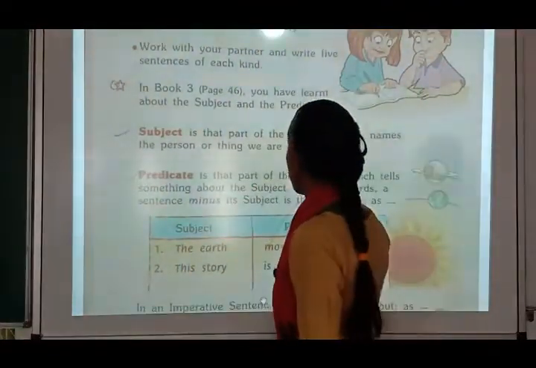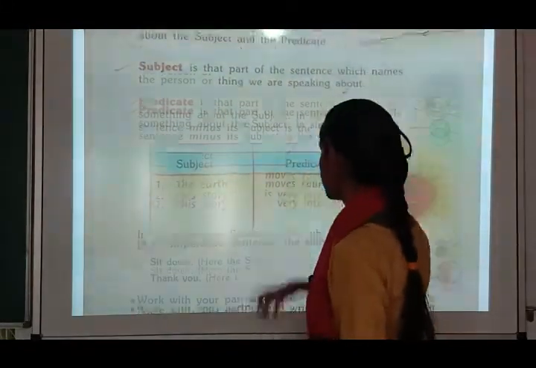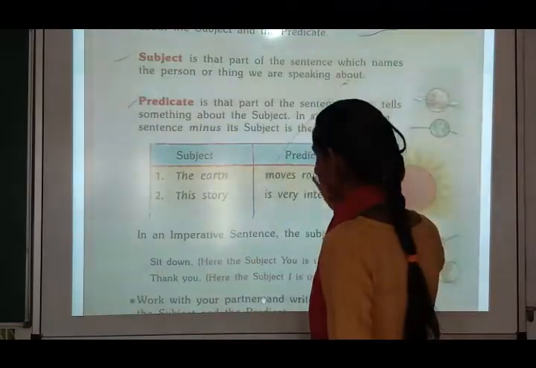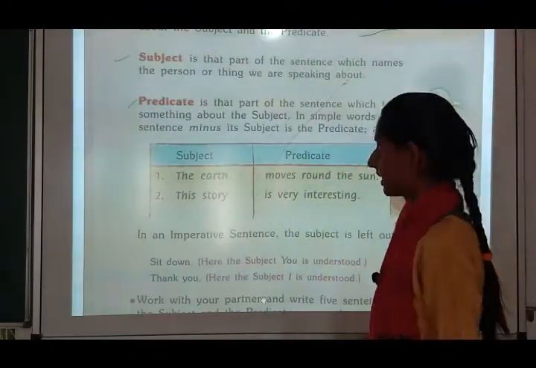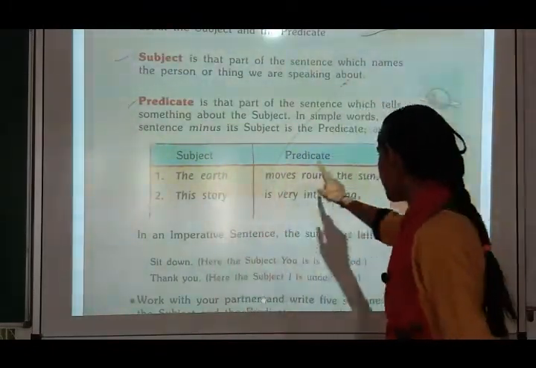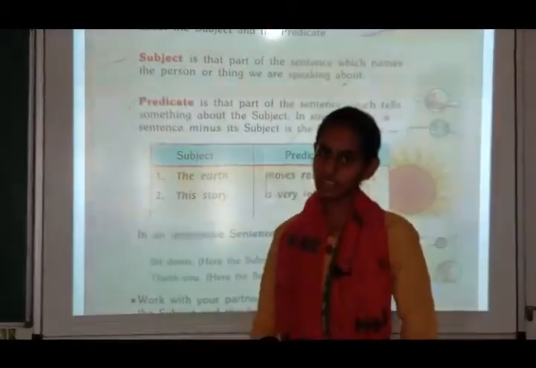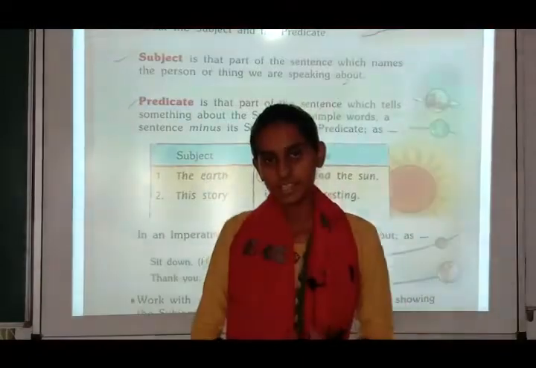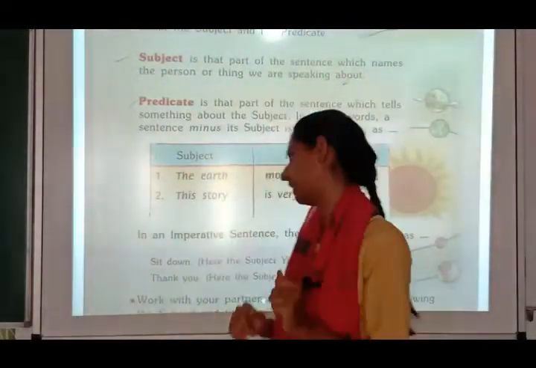Now predicate. Predicate is that part of the sentence which tells something about the subject. In simple words, a sentence minus its subject is the predicate. Now here you can see the earth moves round the sun. The earth is the subject and moves round the sun is the predicate. How will you recognize that this is the subject and this is the predicate?